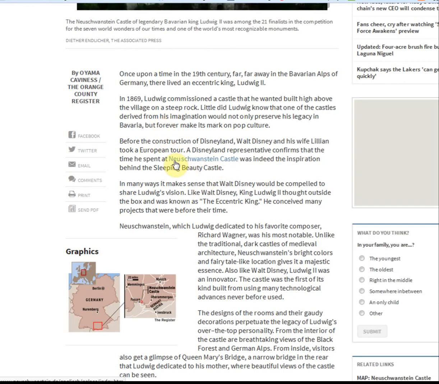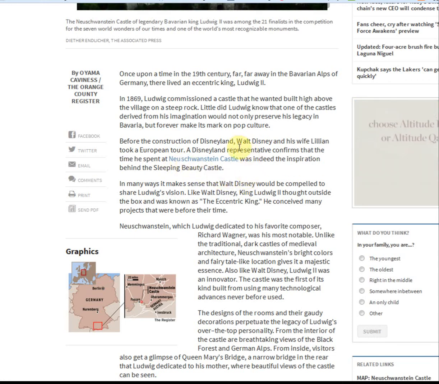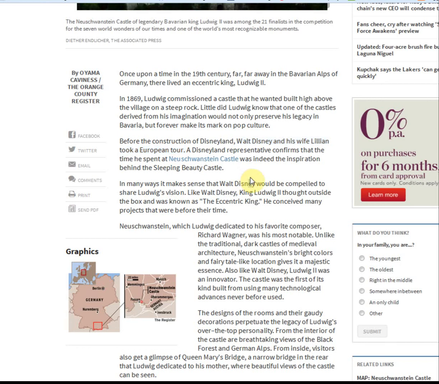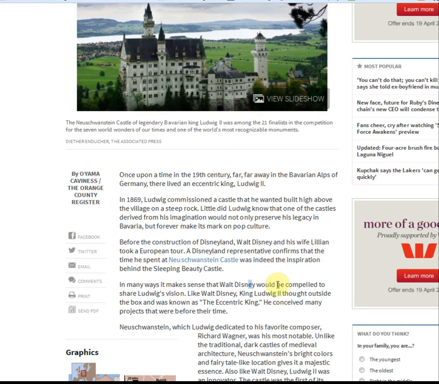The accuracy is backing up, obviously, Neuschwanstein Castle, but it's also answering the other part of my question and telling me that Walt Disney had actually gone to Neuschwanstein as part of a trip to Europe. That's where he got the inspiration from. The purpose of this site is to give me information, so I'm fairly happy that it's not trying to sell me a trip to Disneyland or to Germany. It's going to fit my purposes quite nicely. So when I'm using the CRAAP test, this would be the best site for me to use, and I have cross-referenced it so I know that my information is accurate.